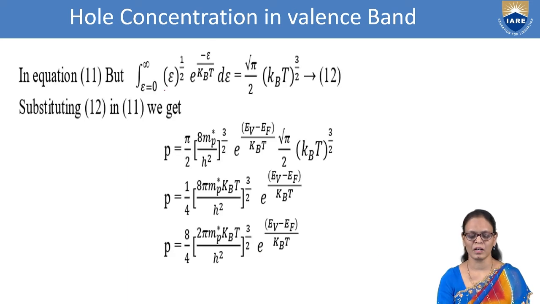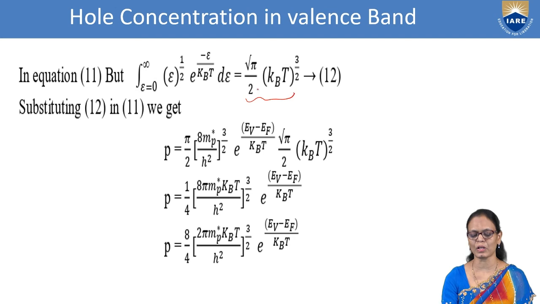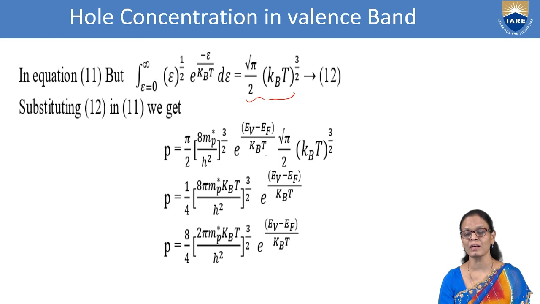Now we will use this expression. This integration we are not going to do. We are going to use this result, because we know that the integral from 0 to infinity of epsilon power half e power minus epsilon by kBT d epsilon is root pi by 2 into (kBT) power 3 by 2. So we are going to simply substitute it in the expression, whatever constant we had multiplied by root pi by 2 into (kBT) power 3 by 2.